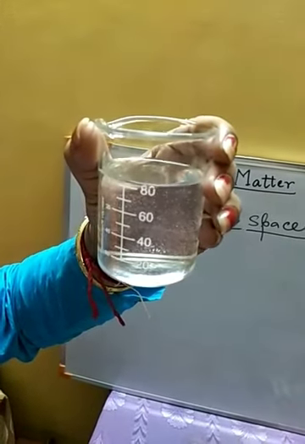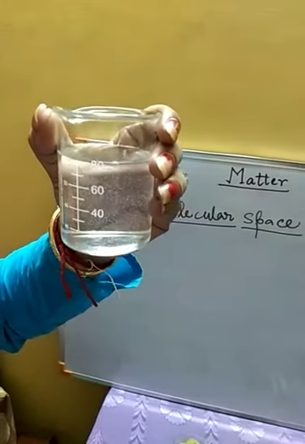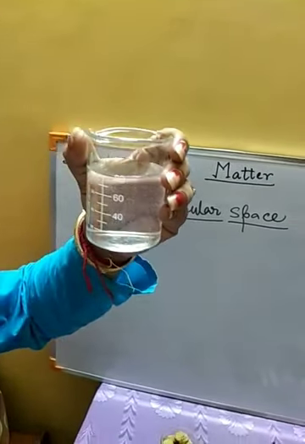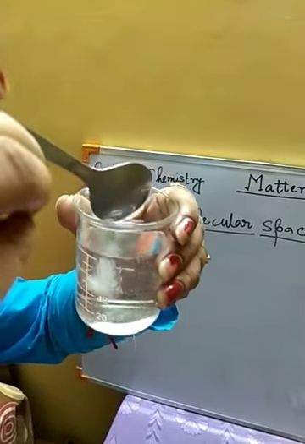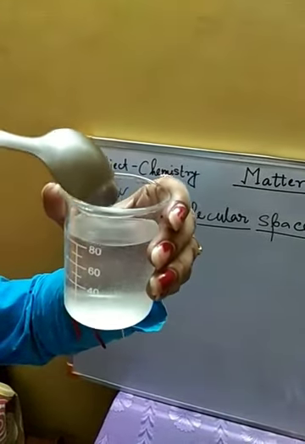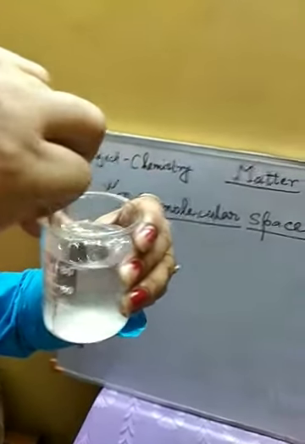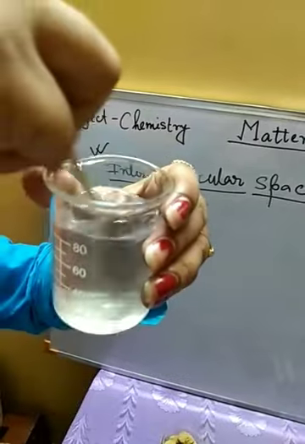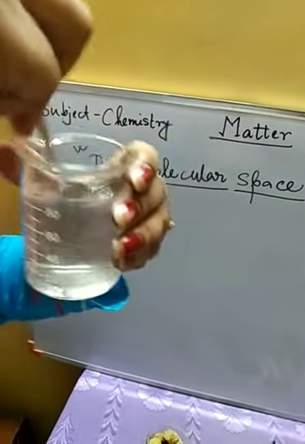Now in this I am adding some salt, a spoonful of salt, and I am stirring it properly so that the salt can get dissolved in this water.